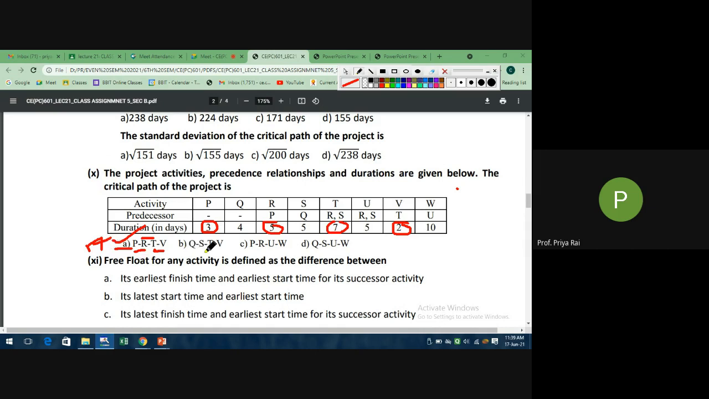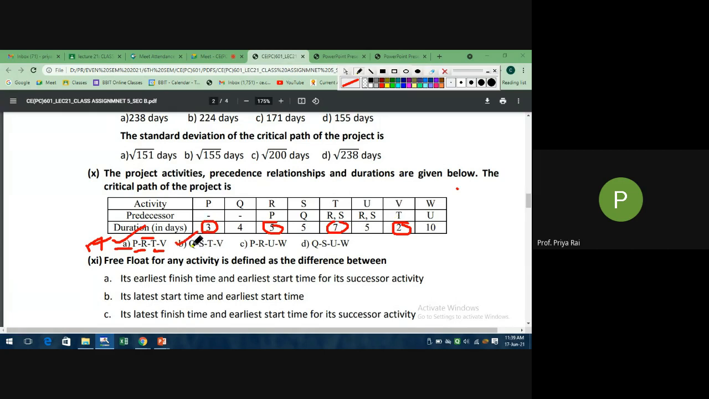Now tell me, does this path exist or not? Exists, ma'am. See, S's predecessor is Q. T's predecessor is S. V's predecessor is T. So this activity exists. So this also exists.